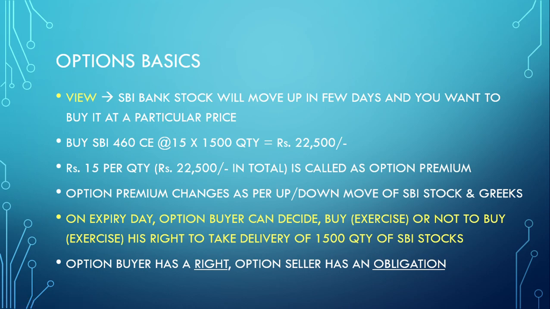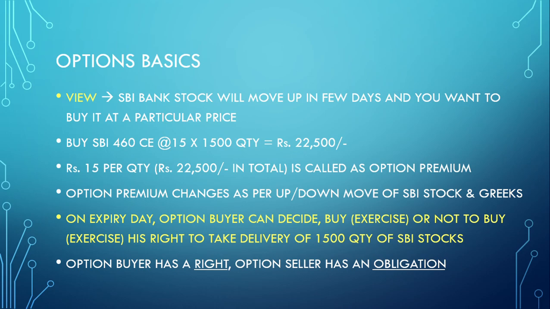For example, say on the expiry day, SBI has reached 480. The option buyer who has bought the 460 call option would like to buy 1500 quantity of SBI stock, which as per contract he gets at 460 while the market price has reached 480.